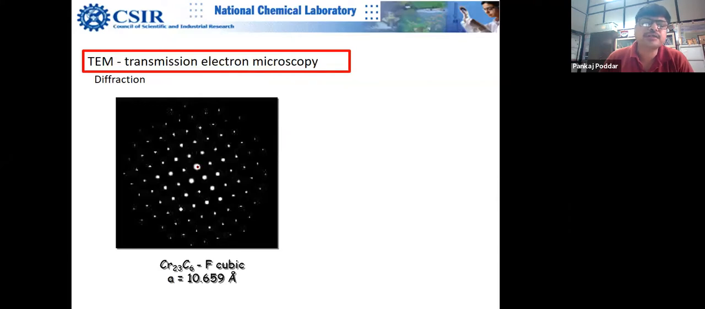Just to complete the picture of Ansar's question, you can see this is the central spot, and you can see the intensity. When you increase the angle, you are going outwards. You can see the intensity is decreasing as you go outwards.